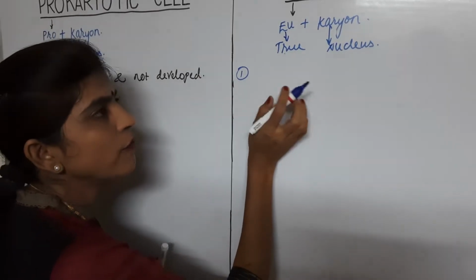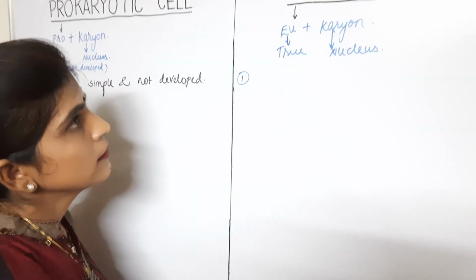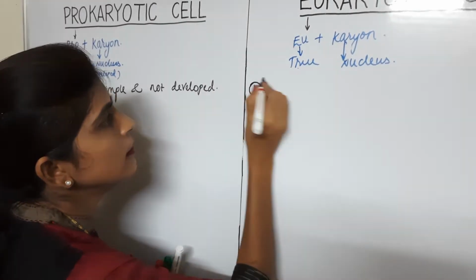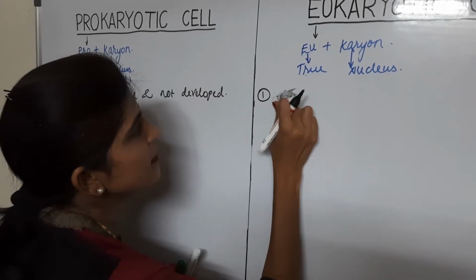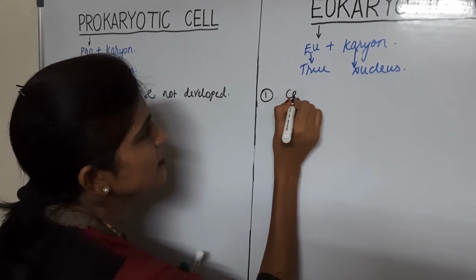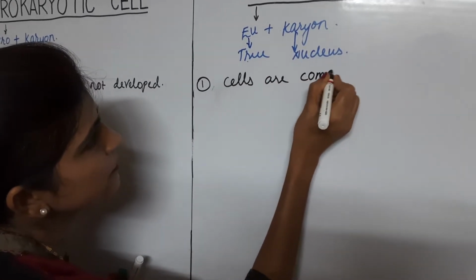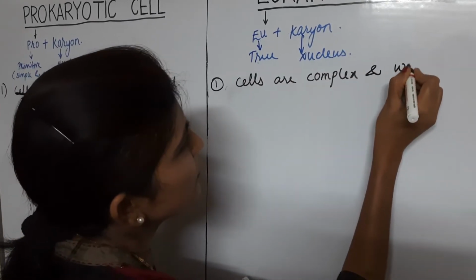It will have all the organelles. So the first point we can write is cells of eukaryotic are complex and well developed.